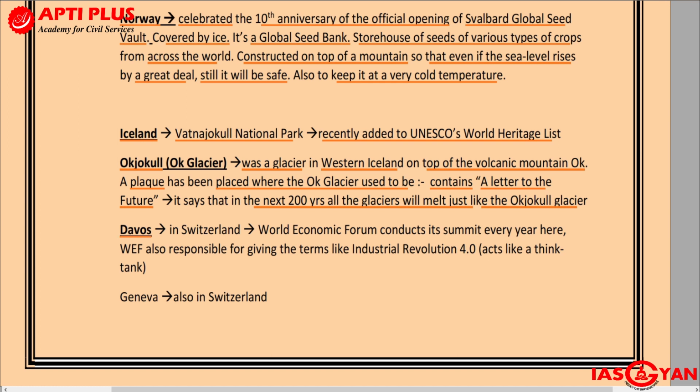Similarly, in Europe, we also have an area called Davos. Davos is in Switzerland, and why Davos is in the news every year is that it is the area where the World Economic Forum meets. It conducts its summit every year in Davos. Davos is a city in Switzerland. The World Economic Forum is also responsible for giving terms like Industrial Revolution 4.0. Basically this WEF, or the World Economic Forum, acts like a think tank.